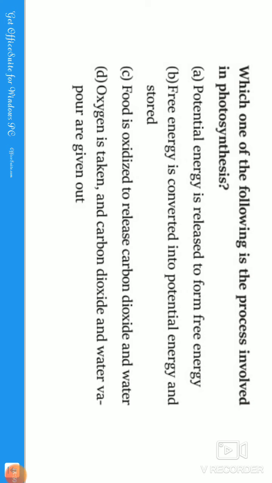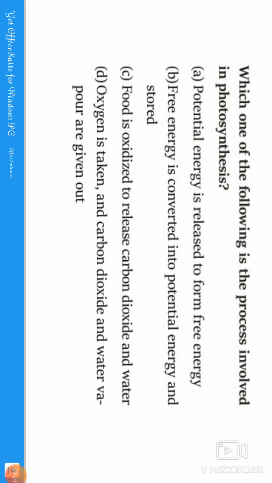If you see the first option, potential energy is released to form free energy. No, guys, it is absolutely wrong. Free energy is converted into potential energy and stored. Why is it free energy? We have 6 CO2, carbon dioxide present in the atmosphere free of cost, and light energy is free. And the 6 moles of water, H2O.